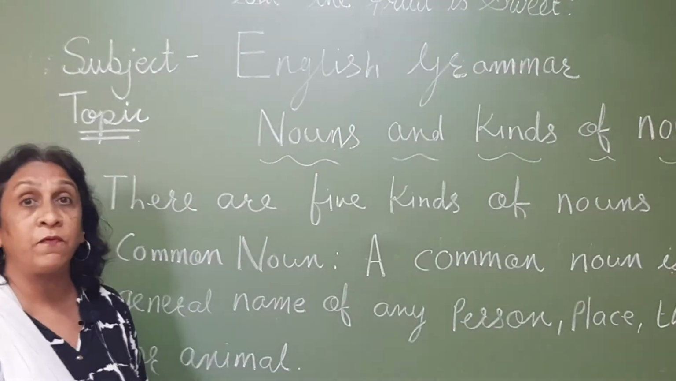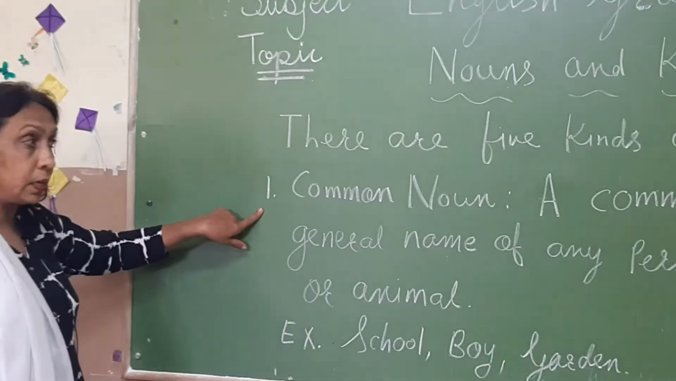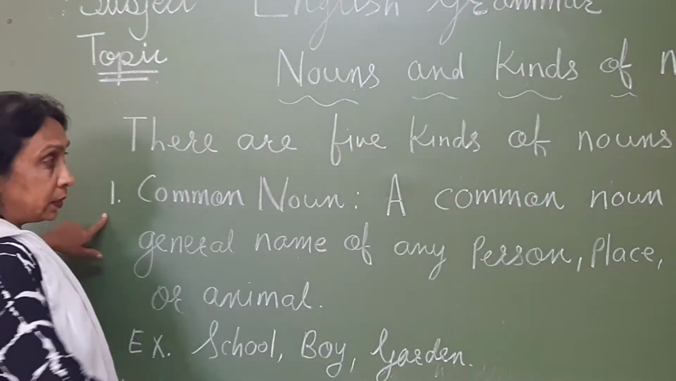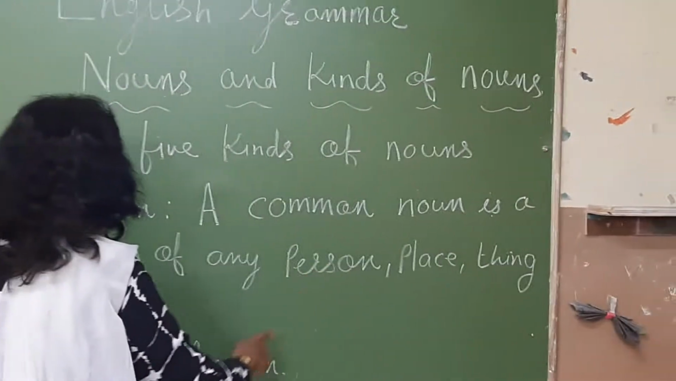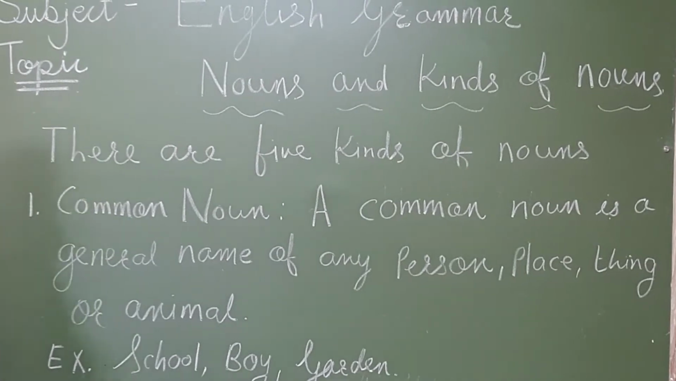How many kinds of nouns? There are 5 kinds of nouns. The first is a common noun. Now this is the definition of a common noun. A common noun is a general name of any person, place, thing or animal.